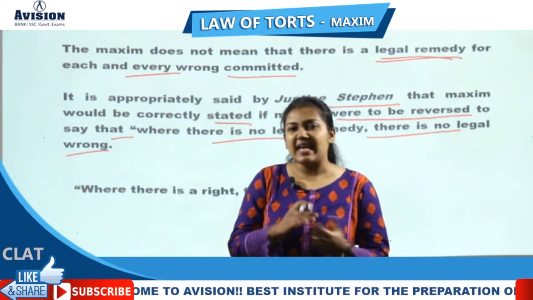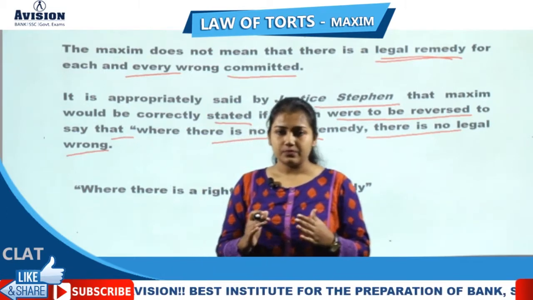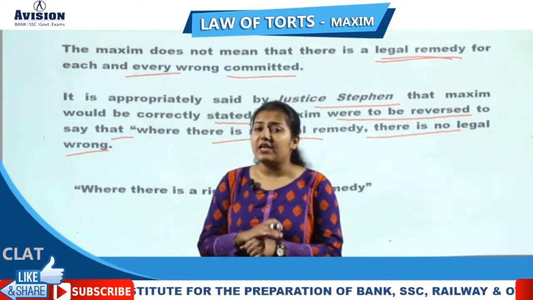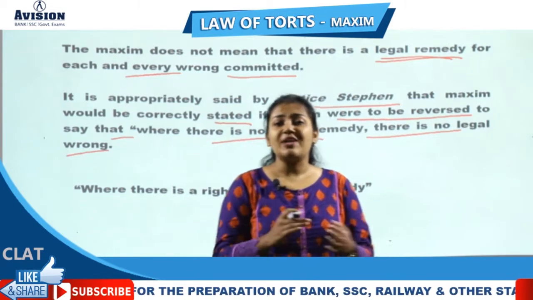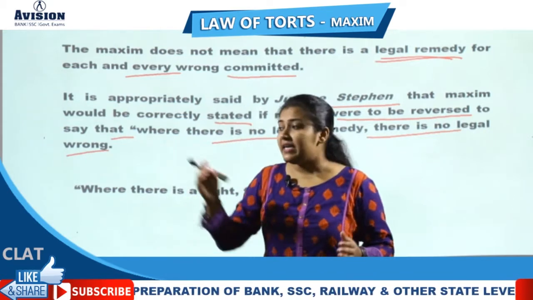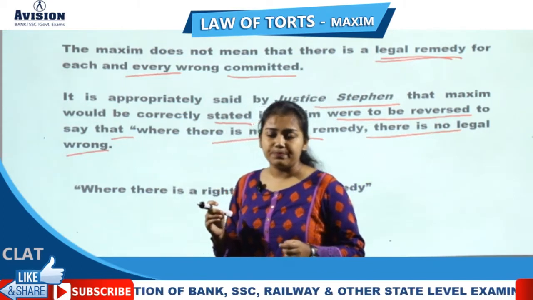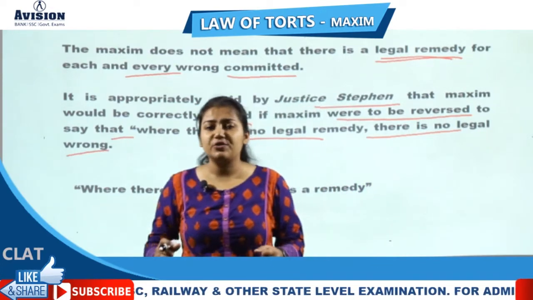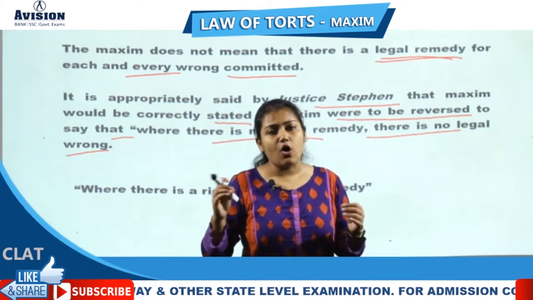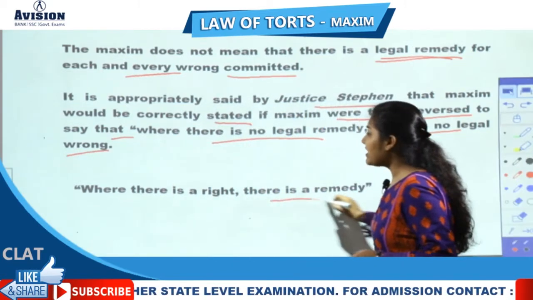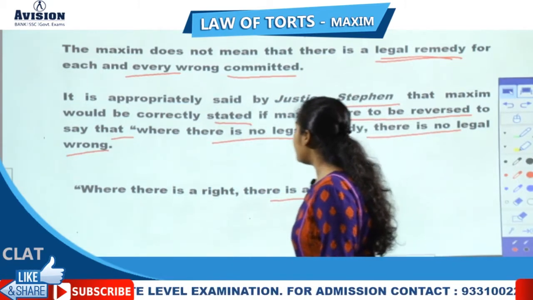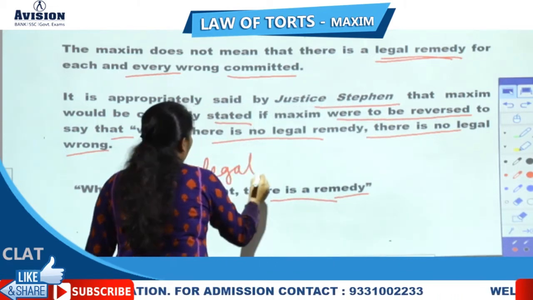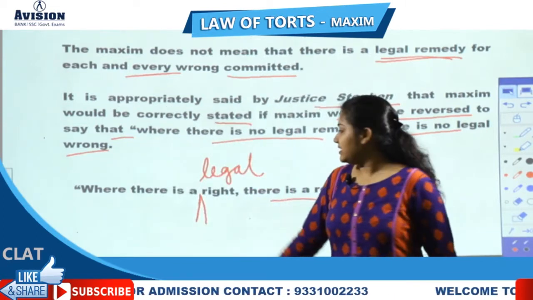Basically, everything should be legal. If your legal right is not violated, you are not going to get a legal remedy in case of law of tort. So basically we can say that where there is a right, there is a remedy, or specifically, where there is a legal right, there is a remedy.